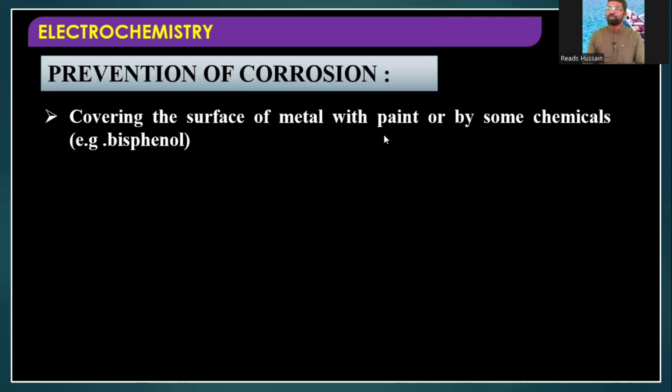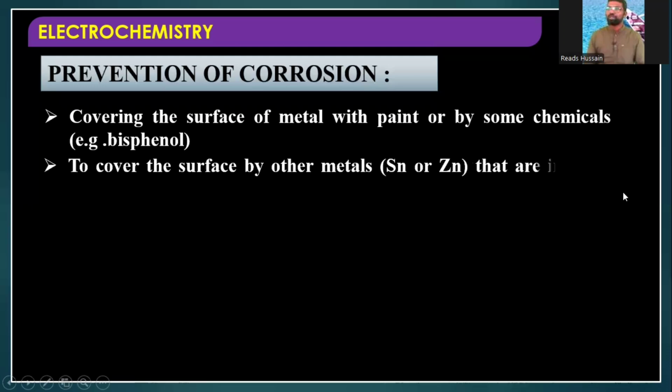When the surface of the metal is not directly exposed to the atmosphere, it will be protected from corrosion, right? So simply covering the surface of the metal with paint or some other chemicals like bisphenol. You might have seen this very frequently: whenever iron objects are there, they are first painted with some brown colored paint. That brown paint is some chemical, like bisphenol, which protects the surface of the metal from undergoing corrosion.